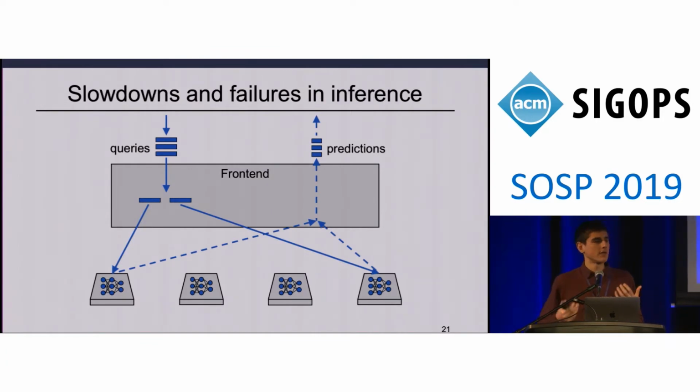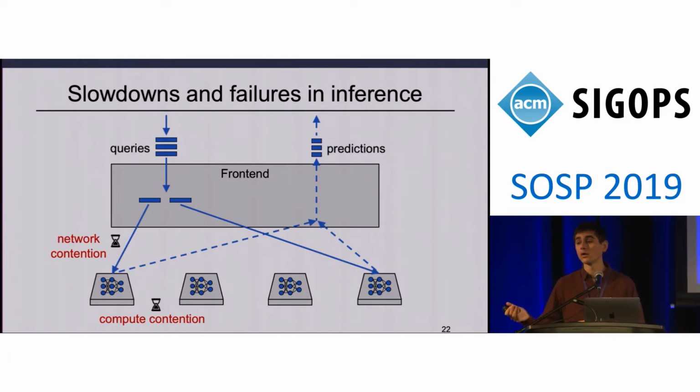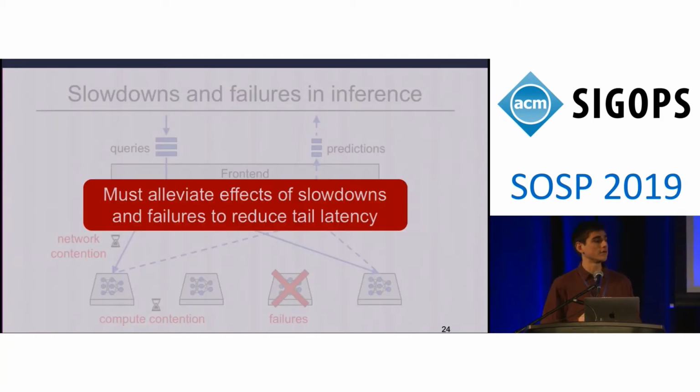However, like other systems that operate in this large-scale distributed fashion, prediction serving systems face a number of potential slowdowns and failures that can lead to predictions being unavailable. There are numerous different causes of these events, including resource contention, both at the network and compute level, say due to multi-tenancy, or hardware unreliability and failures. Regardless of their cause, the net result of slowdowns and failures is inflated tail latency, which can cause prediction serving systems to miss their strict latency targets. It's therefore important for these systems to employ some means of alleviating the effects of slowdowns and failures.